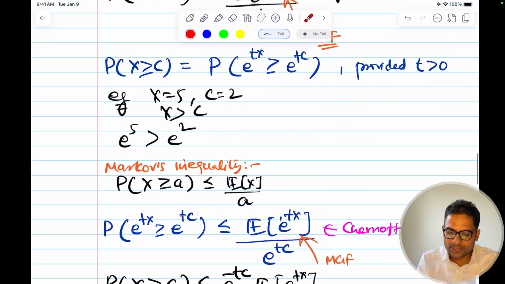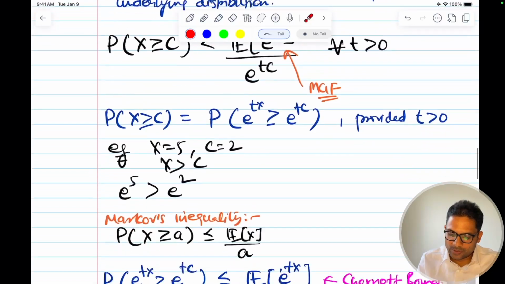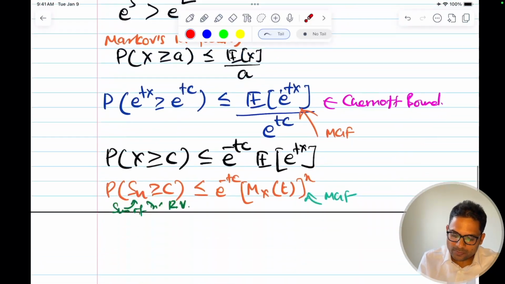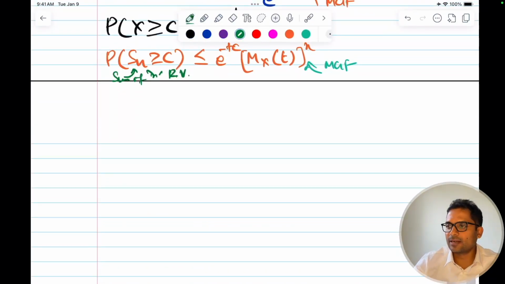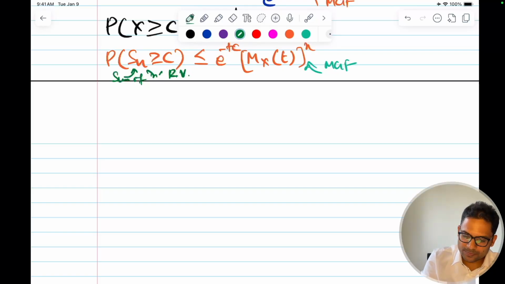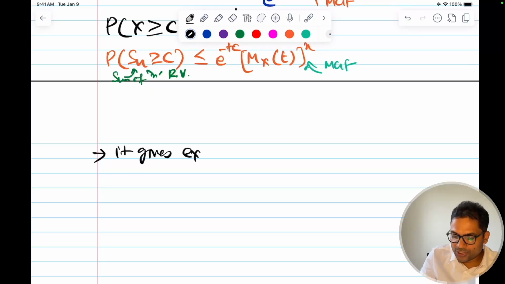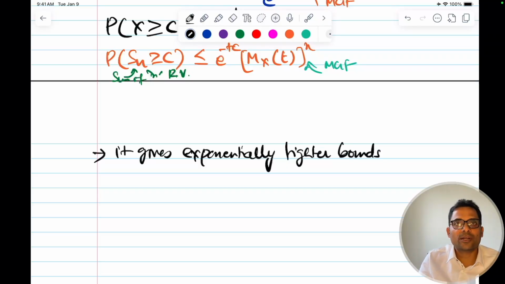I hope Chernoff bounds is also clear. And because of this, as I mentioned, how is it giving tighter bounds? It gives exponentially tighter bounds because of the exponential function in the denominator, e to the power tc, which is better than